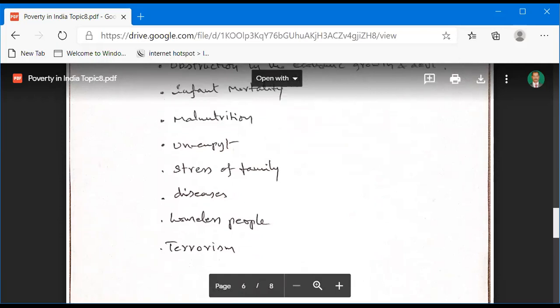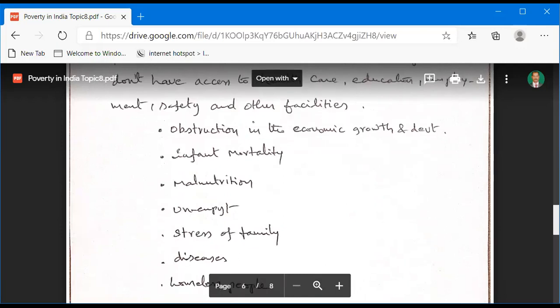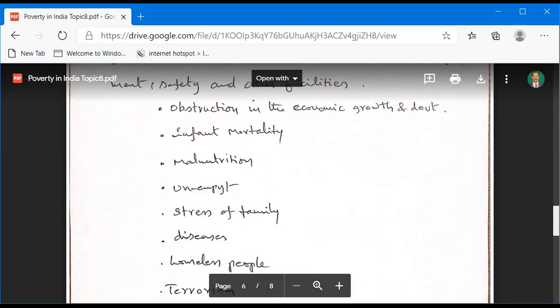So these are the most important effects on society due to poverty.